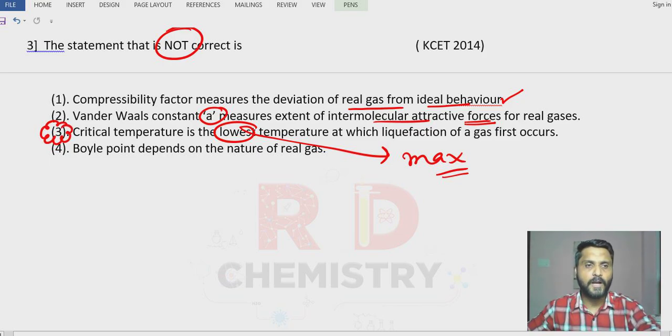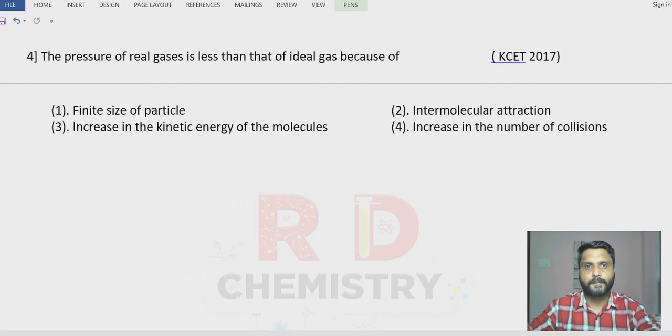Option number 4: boiling point depends on the nature of the real gas. Correct. Boiling point is different for different gases. Right. So the answer is option number 3.